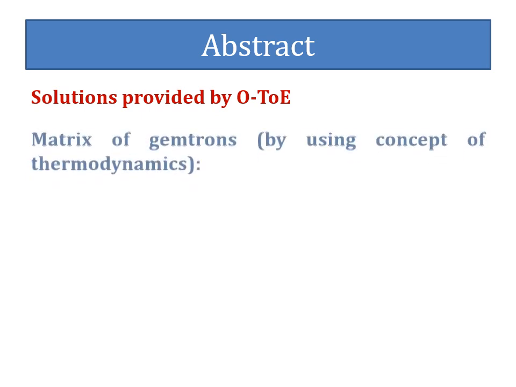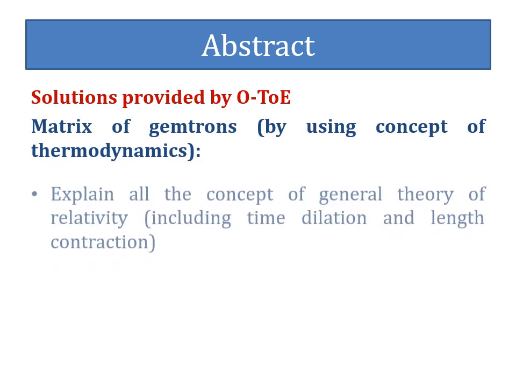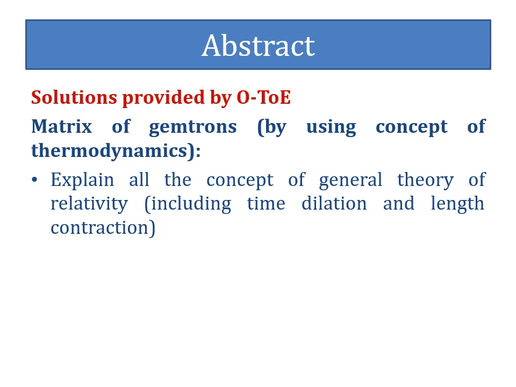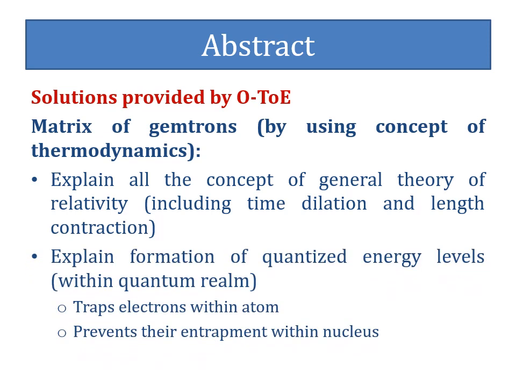By this theory, a number of solutions are provided, with the underlying interaction between various building blocks, for many unsolved problems of physics. Ether having the matrix of gemtrons explains all the concepts of the general theory of relativity, including time dilation and length contraction, by extrapolating the concept of thermodynamics for the matrix of gemtrons. Within the quantum realm, this ether is responsible for the formation of quantized energy levels, which not only traps electrons within the atom but also prevents their entrapment within the nucleus.